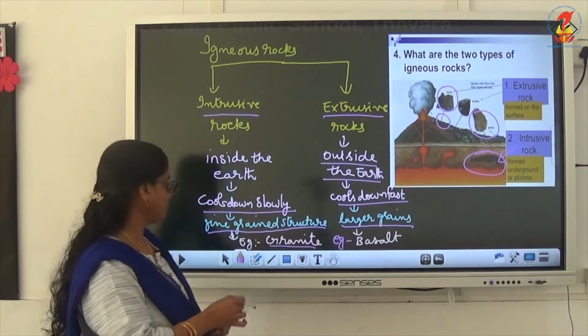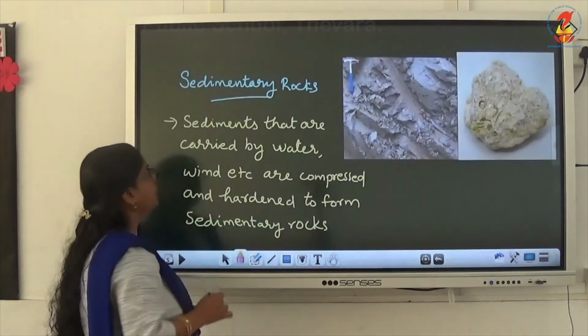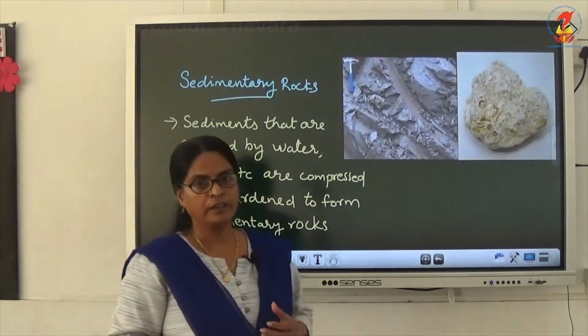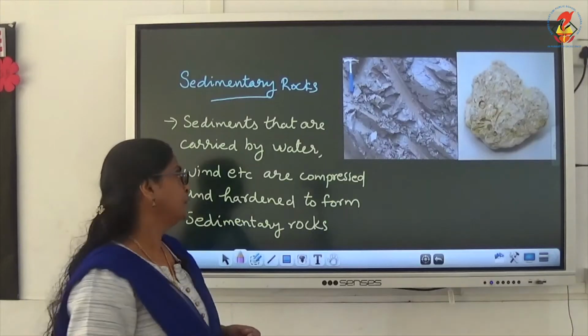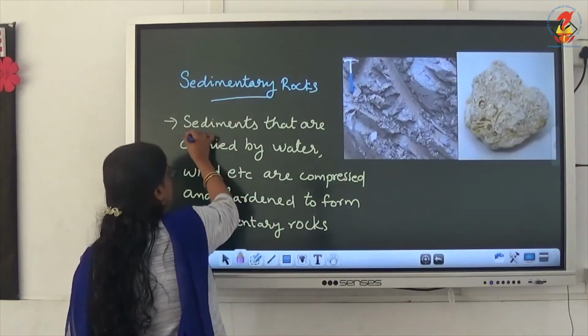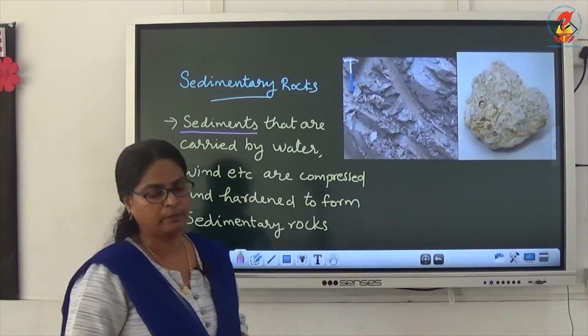Now we will move on to the next rock, that is the sedimentary rocks. I know you have learnt about sediments. You have heard the word sediments.